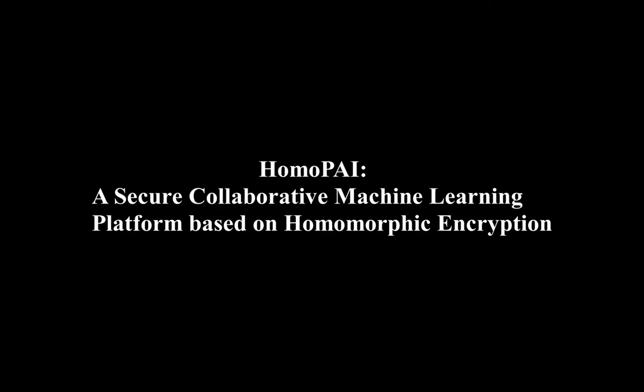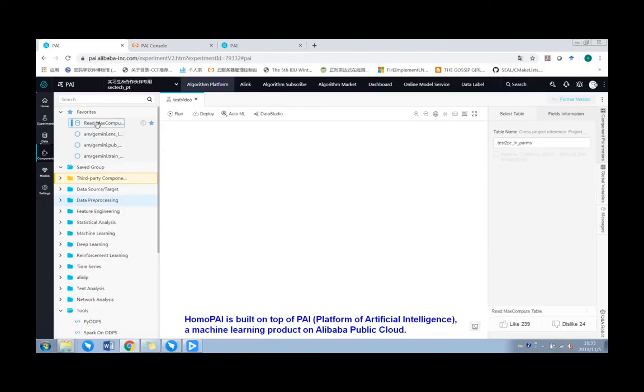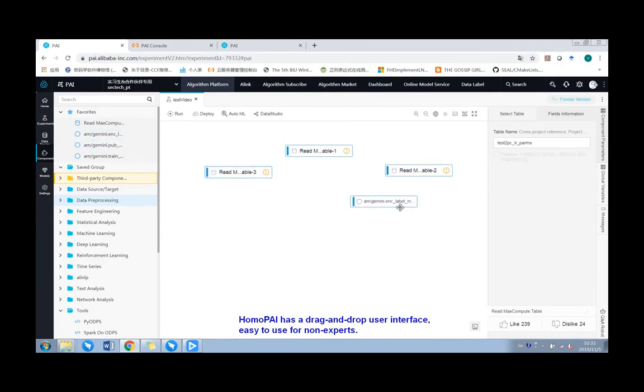This video will present to you HomoPAI, a secure collaborative machine learning platform based on homomorphic encryption. HomoPAI is built on top of PAI, platform of artificial intelligence, a machine learning product on Alibaba public cloud. HomoPAI has a drag-and-drop user interface, easy to use for non-experts.